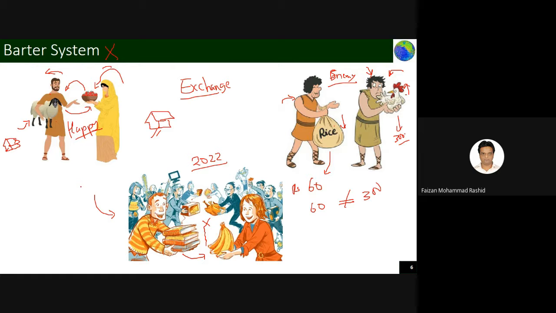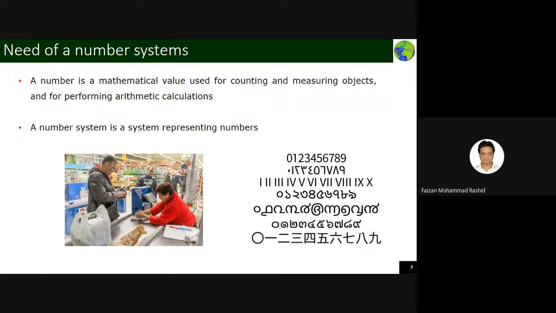So what is the thing which is now? This is actually giving rise to the need of a number system. Why did the number system pop up in society, why did it come into society? It helps us to do counting, measuring objects, and we add value to the object also using numbers.